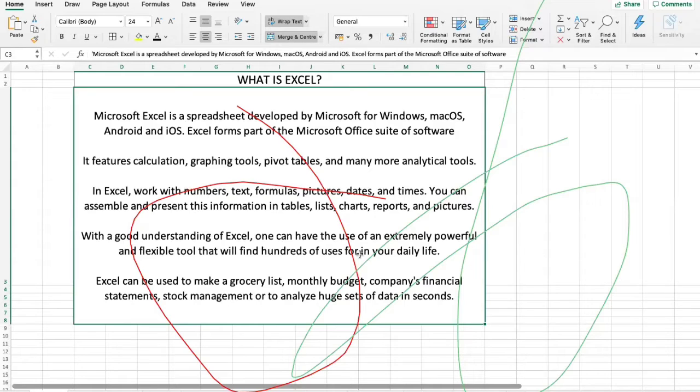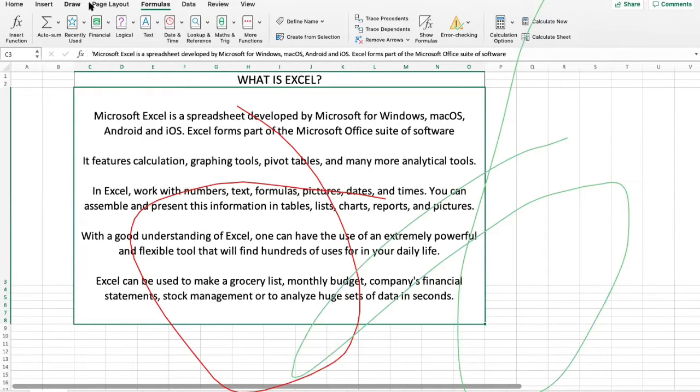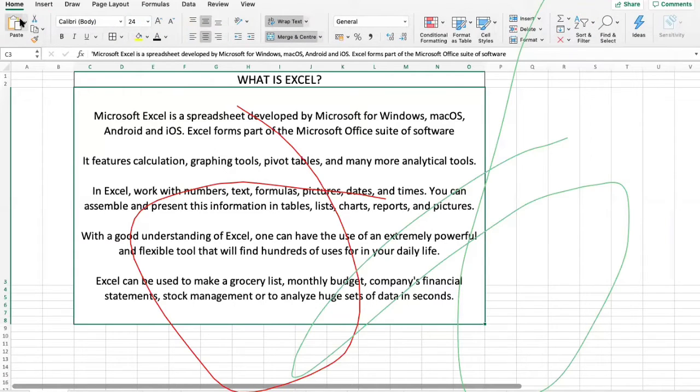So let's start with the first thing, which is cut, copy, paste. This is the first screen when we open a fresh Excel. In the first screen, this part with home, insert, draw, layouts, formulas is known as the tabs. If you click on home, you can see multiple options, paste and others.